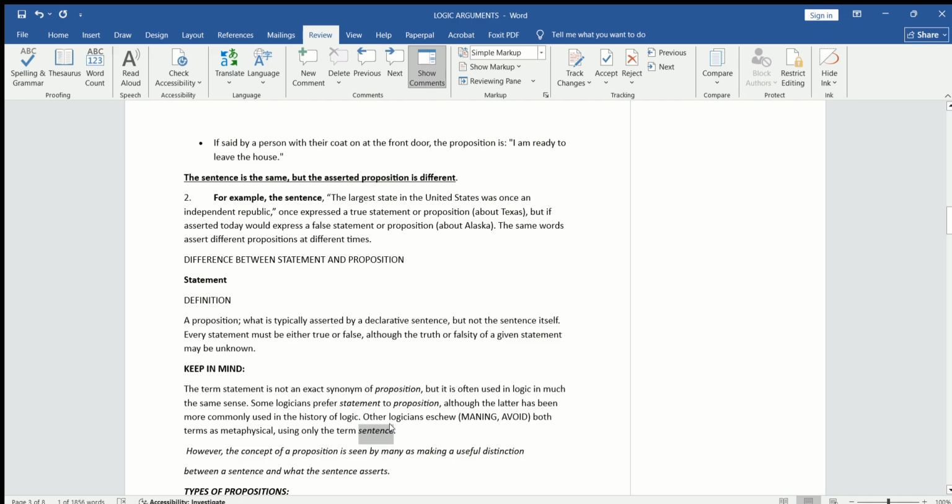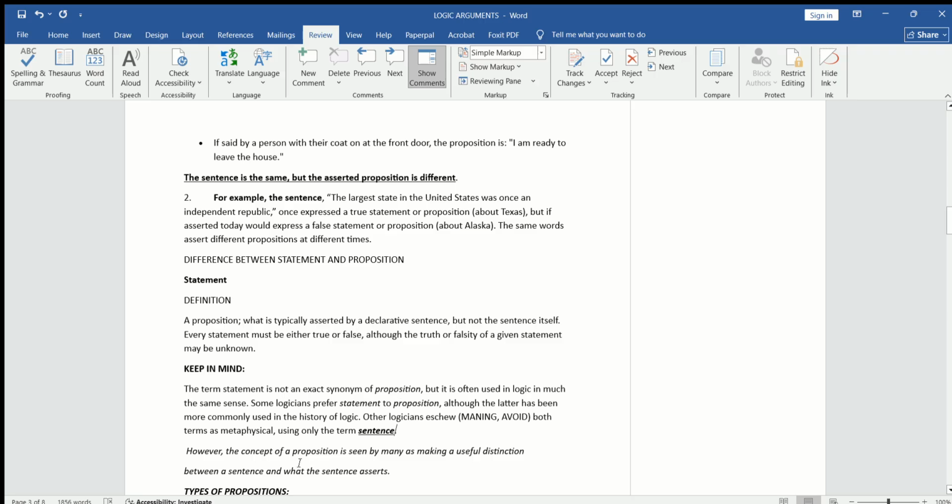The third type of logicians prefer to use the sentence, which may or may not be a proposition. If the sentence is declarative and can be proved true or false, then it will be a proposition, otherwise a general sentence.